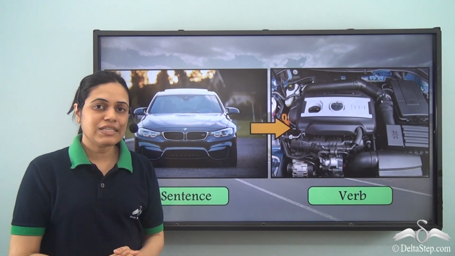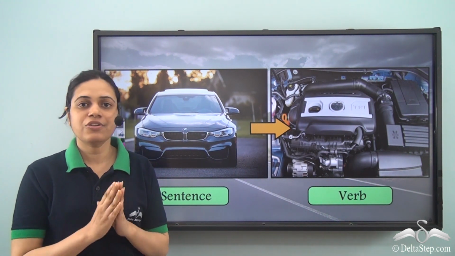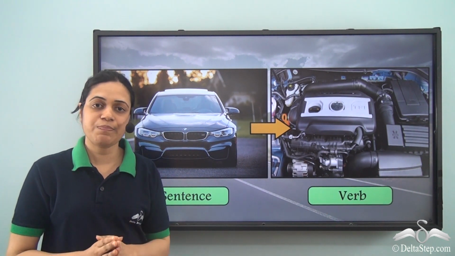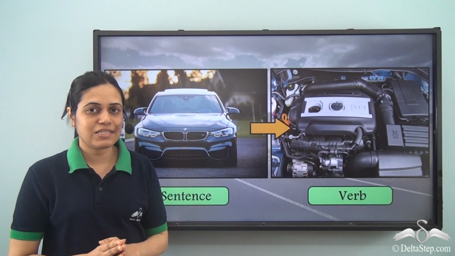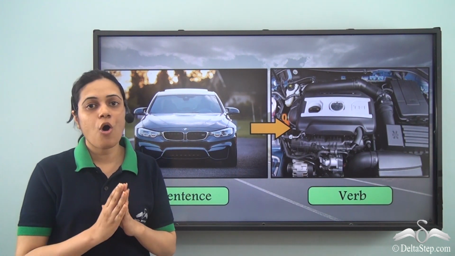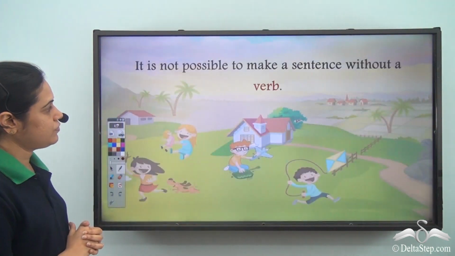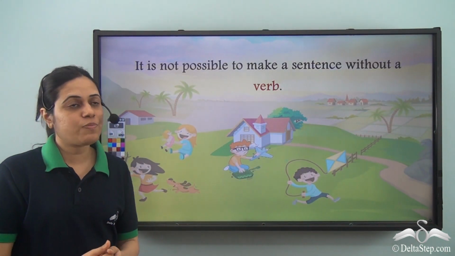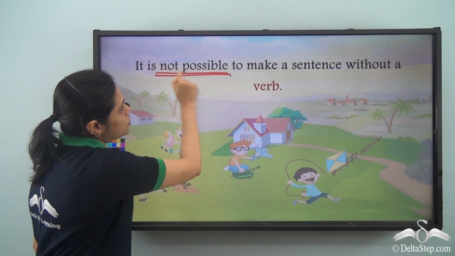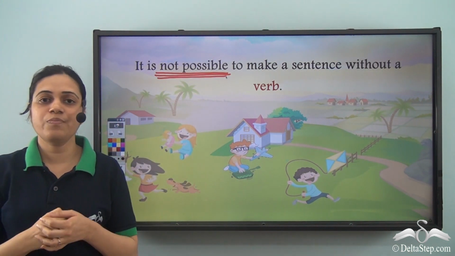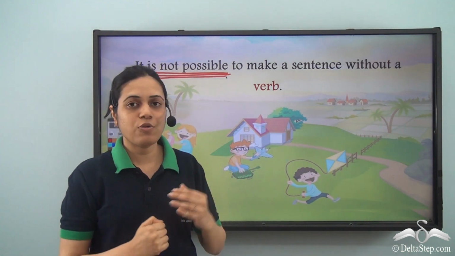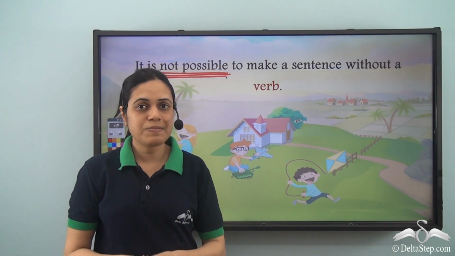So, all the sentences that we read, write, hear or speak, all the sentences have one or more verbs in them. So, it is not possible to make a sentence without a verb. So, what are verbs?